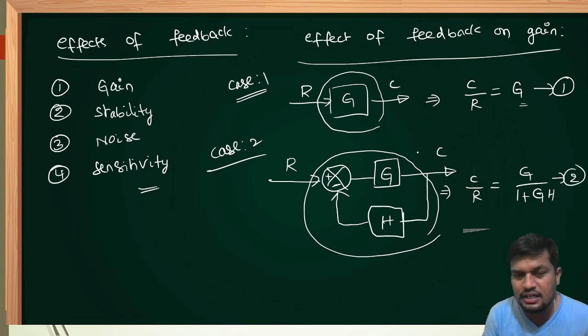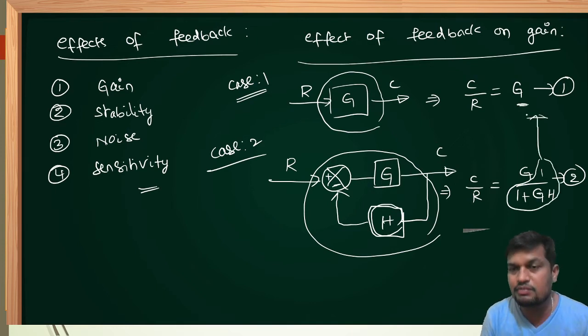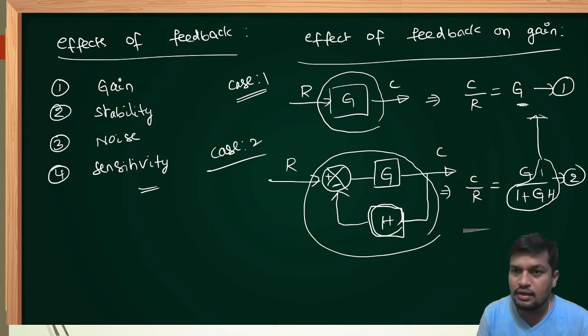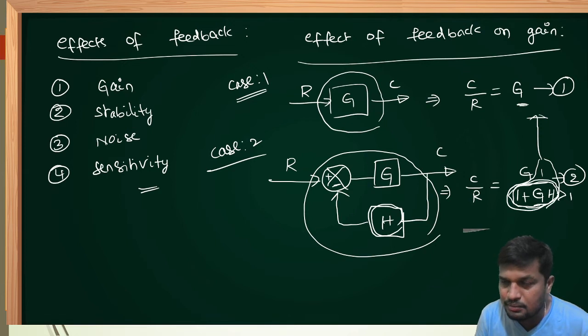If you observe clearly, dear friends, in case 1 without feedback, the overall gain is G. In case 2, by connecting negative feedback, the gain is changed by a factor of 1 upon 1 plus GH compared to the first case, the non-feedback or open loop system. Now, anything added to 1 will be more than 1, so the denominator 1 plus GH will obviously be more than 1.